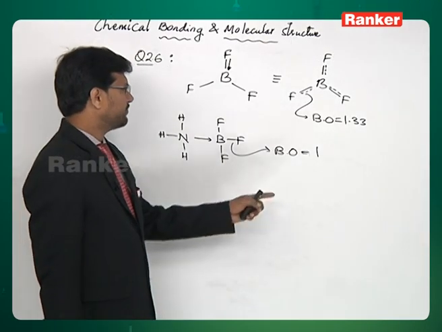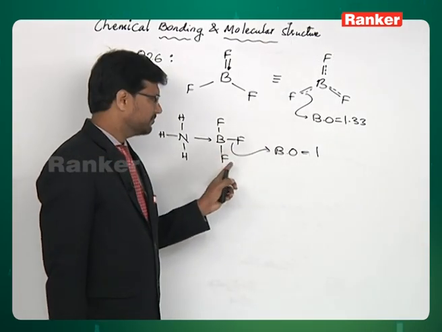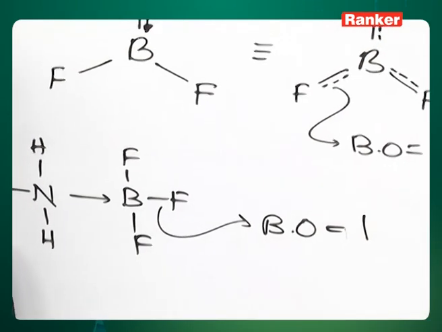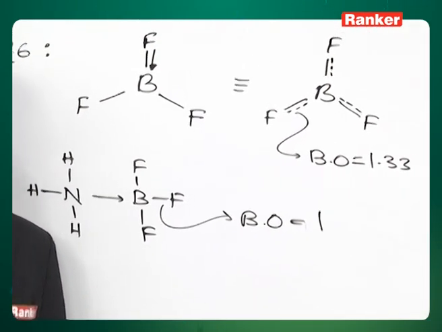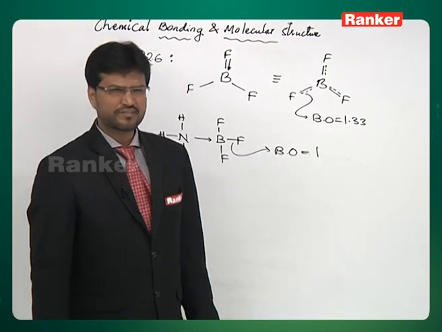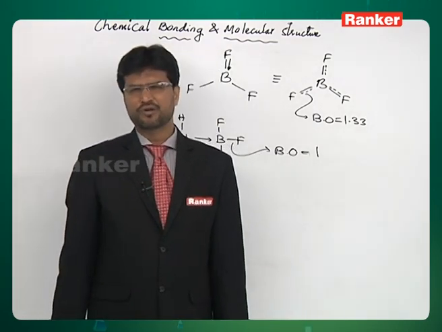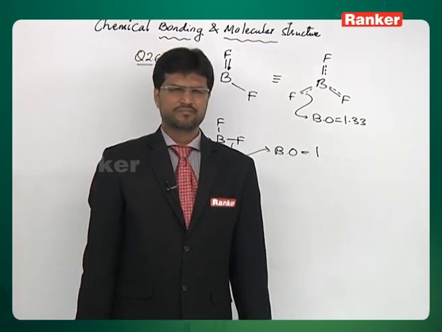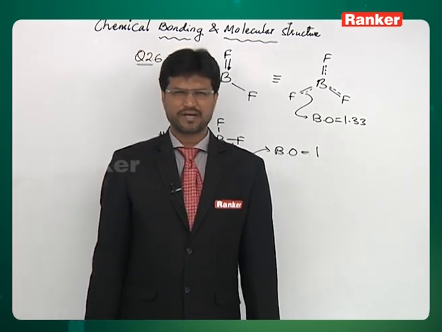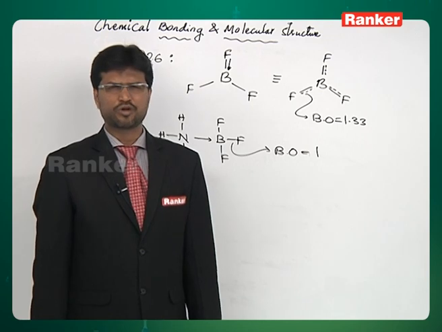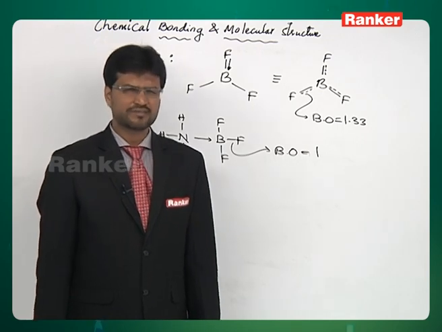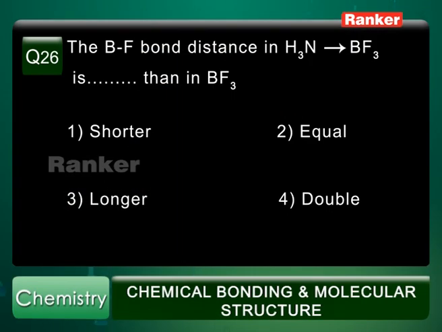So when you go from BF3 to the adduct, the bond order decreases. When bond order decreases, bond length increases. So the bond length in the adduct will be longer than in BF3, because in BF3 there is back bonding, and due to back bonding the BF bond order increases, therefore bond length decreases. So the correct answer is the third option. BF bond length is longer in the adduct when compared to BF3.